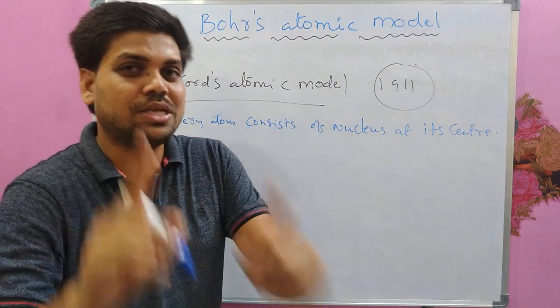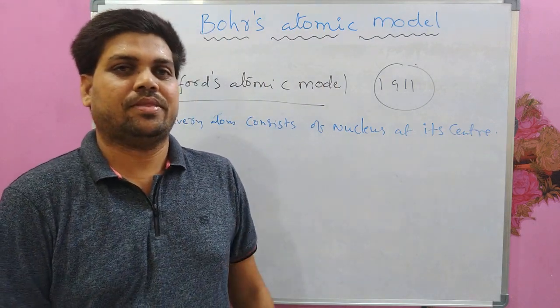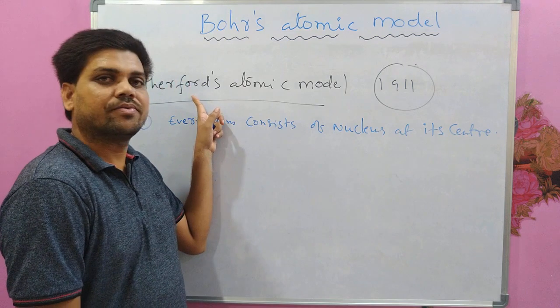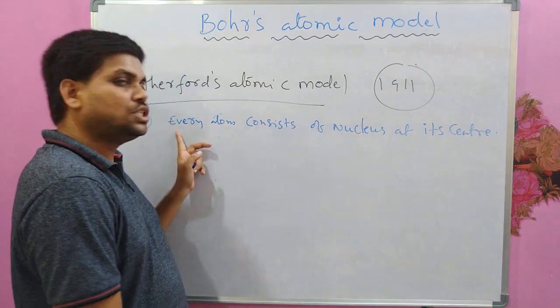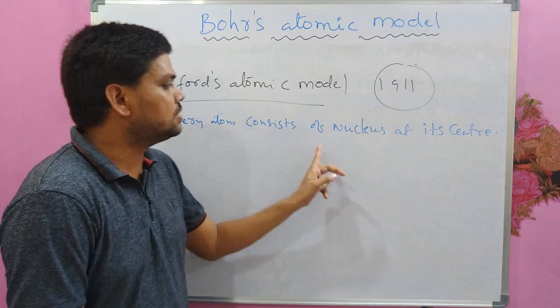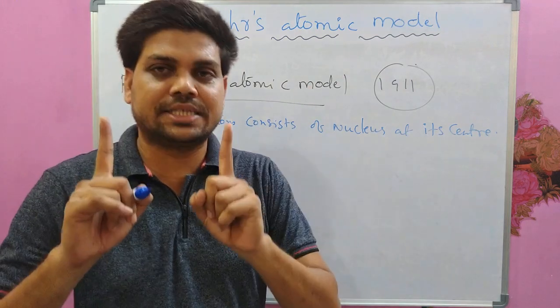He was the one who discovered the nucleus. Rutherford discovered the nucleus. So the first postulate: every atom consists of a nucleus at its center.